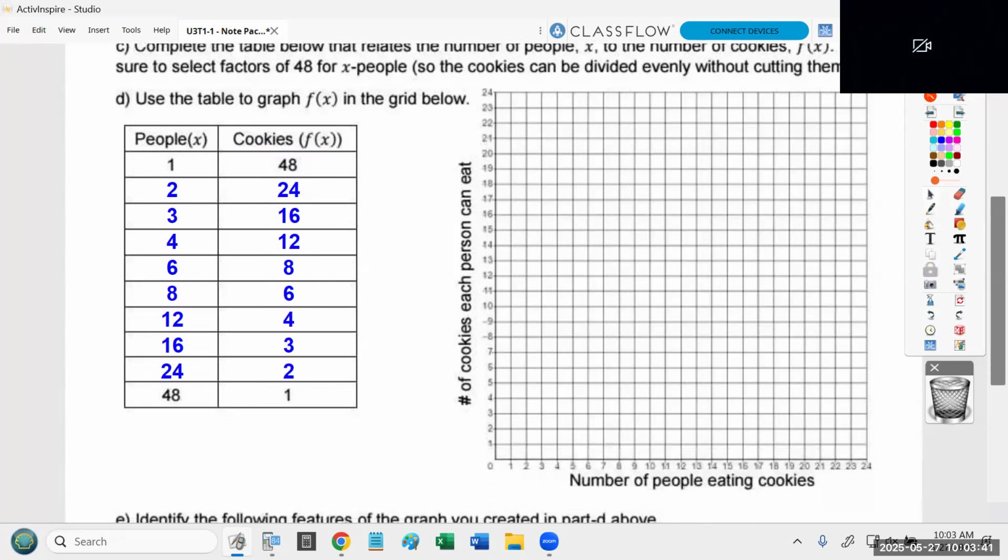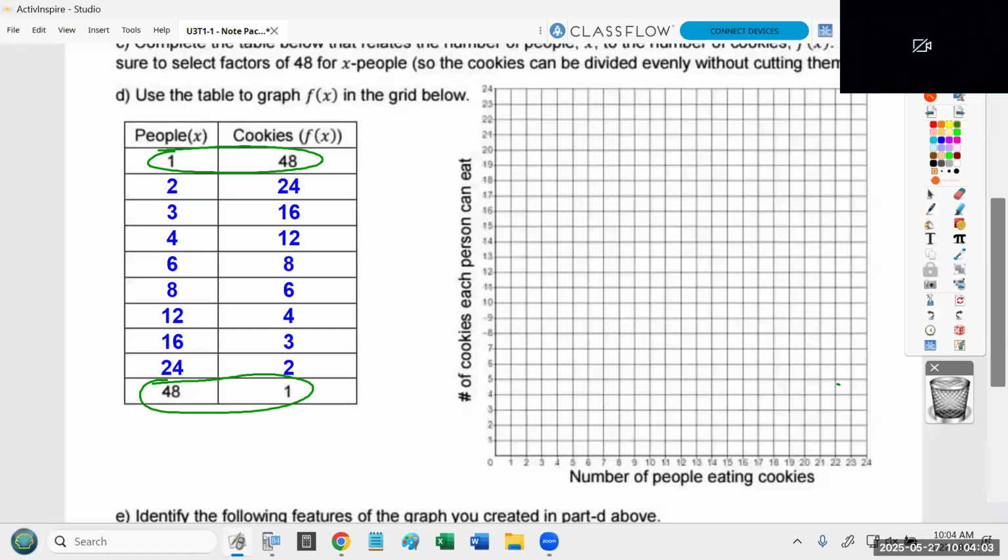So filling in that table is part C. Part D is use the table to graph f of x. Now I want to point out that the scale on this graph ends at 24. So we will not have the ability to graph this point or this point. But I want you all to remember that those points do exist. If we had a complete graph, we'd be able to graph a point way up here somewhere at 1, 48. There's a point way up off the grid. Also a point way over here at 48, 1. Okay, that'll be important when we're answering the features down below. Yes, sir.